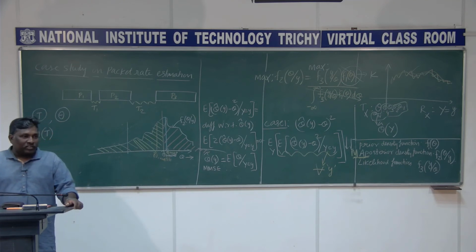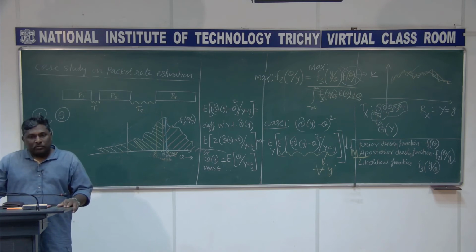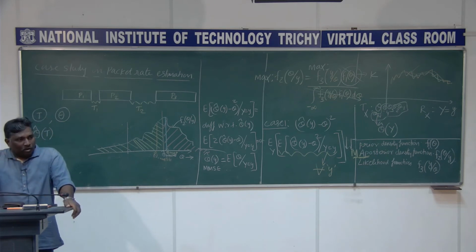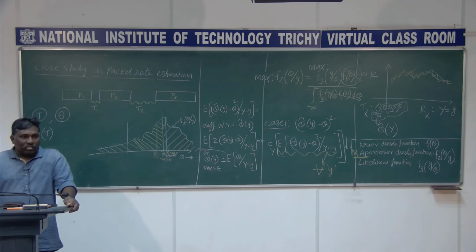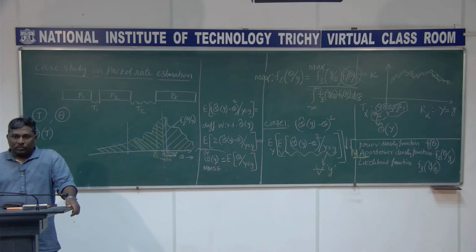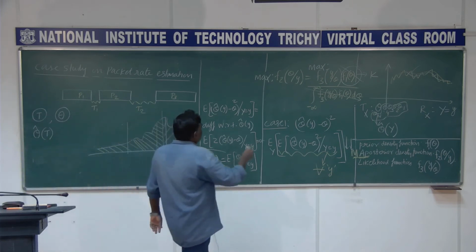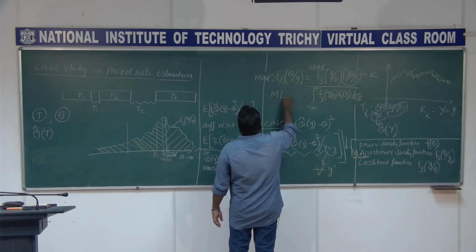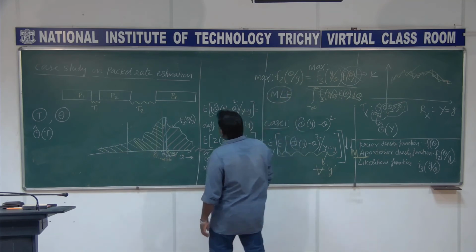Maximizing the posterior density function now becomes just maximizing the likelihood function, but with the major assumption that the prior density function is simply constant, that is 1, and of course the denominator does not play any role in finding the max for theta. This is what is popularly called maximum likelihood estimation. If you read papers in whatever domain you are in, they give this statement, maximum likelihood estimation, ML. This is the fourth one, the ML, maximum likelihood estimation.